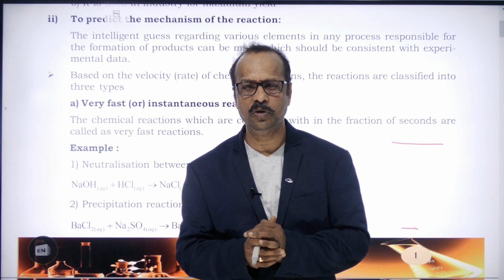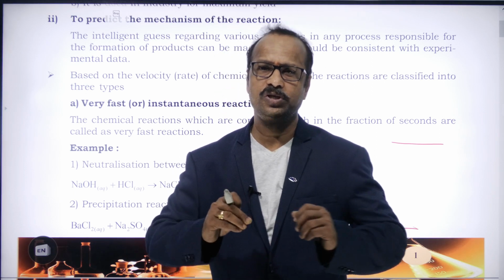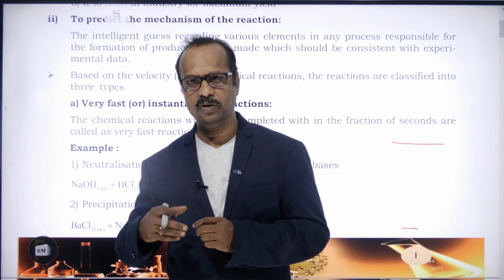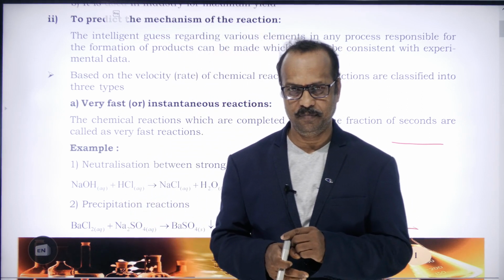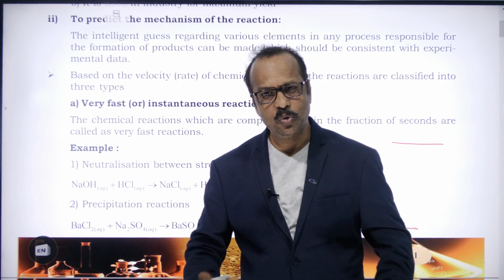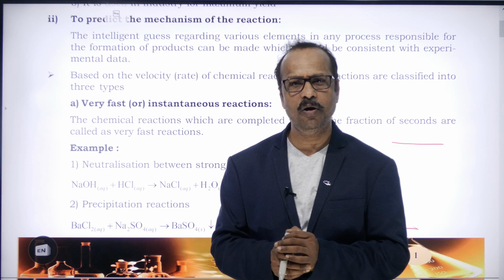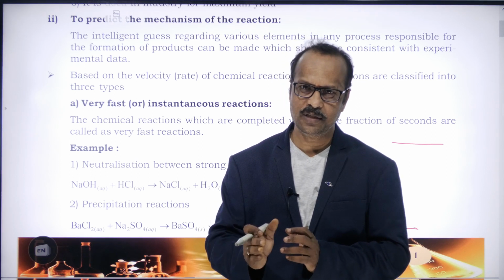Very slow reactions are the reactions which take a few days, months or years to complete. The third type is moderate reactions. Moderate means reactions which take a few minutes or hours.